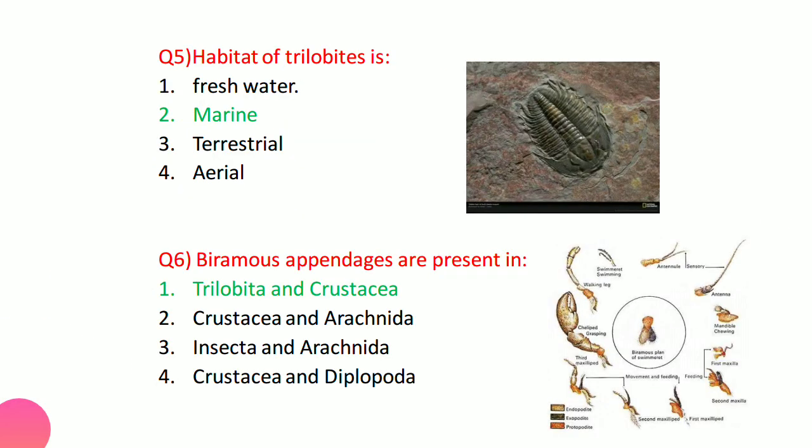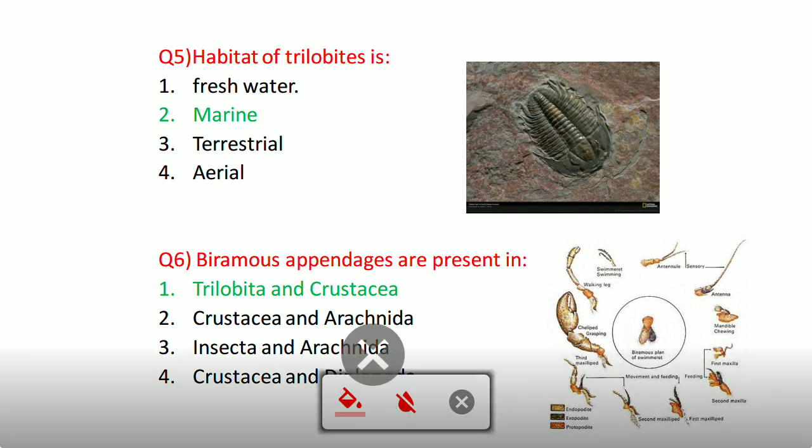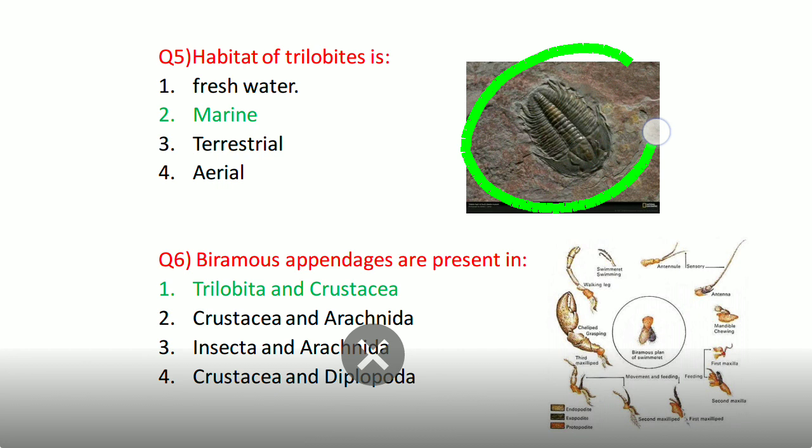Now coming to the next question, habitat of the trilobites. As you all know, they were present in the Precambrian form, now they are extinct forms. So this is the fossil record which was studied later after Precambrian. After study we came to know they are the marine forms.